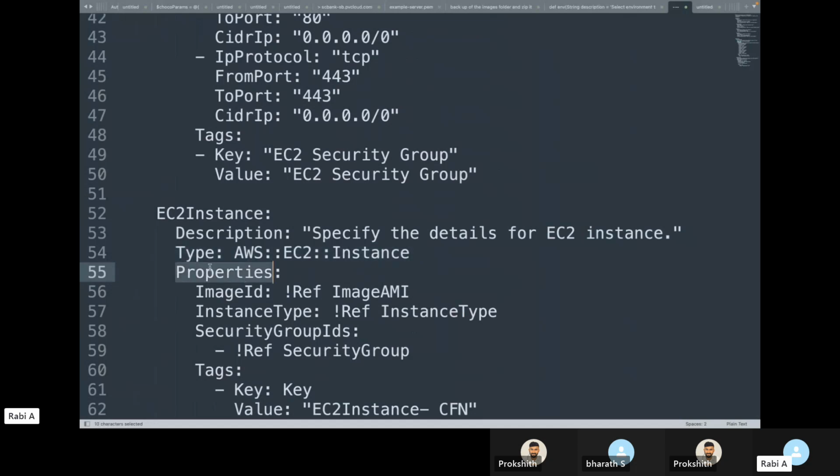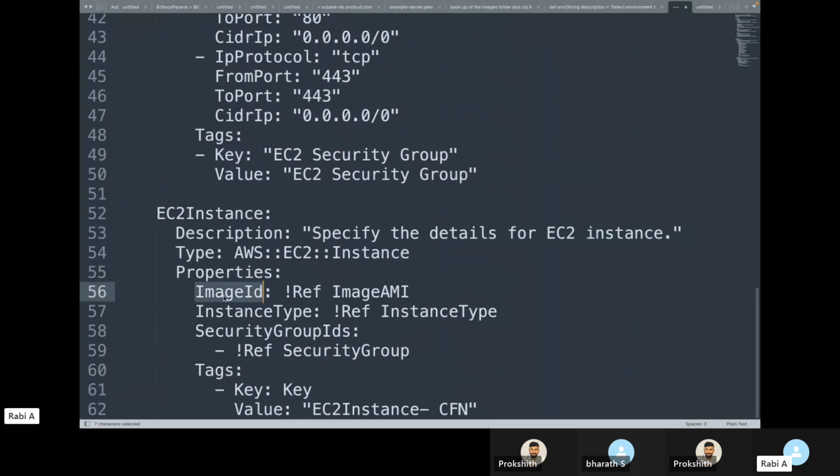Now for the properties, when we talk about your EC2 instances, for you to write this code, you should be comfortable with creating these resources manually. If you know how to create these resources manually, you can easily write the code for that. I know that to launch an instance, I need an AMI, an instance type, and a security group. So we provide that information over here.